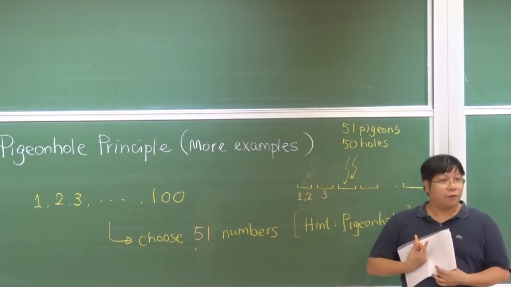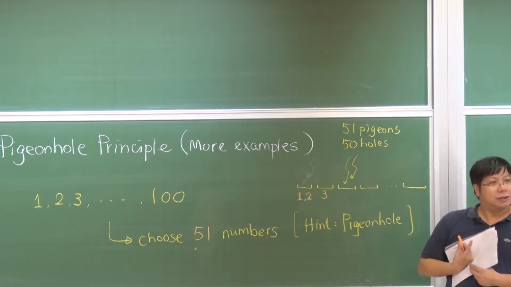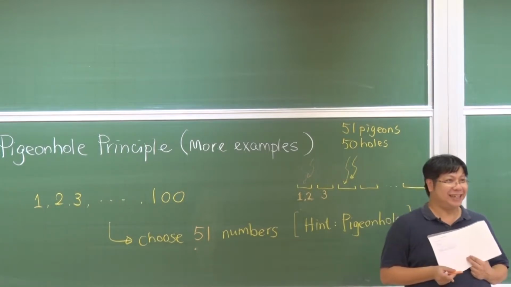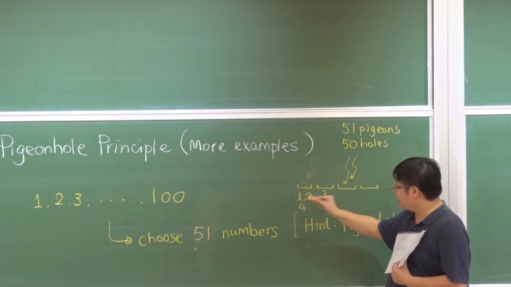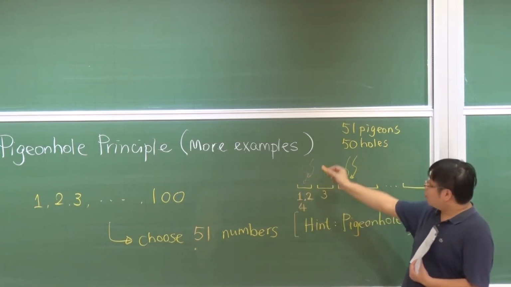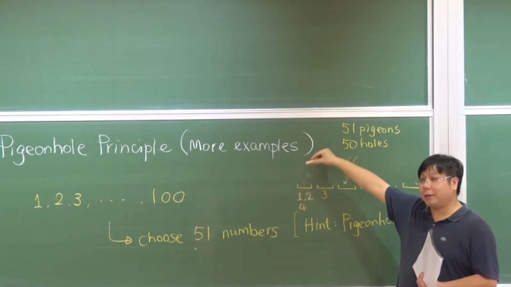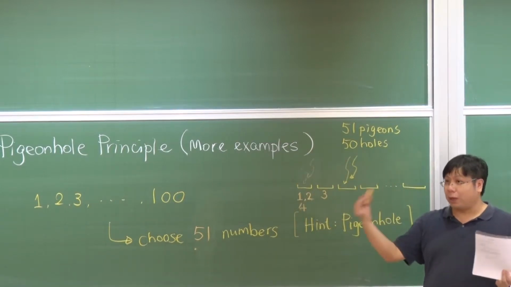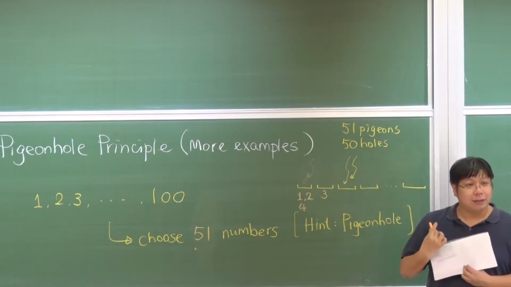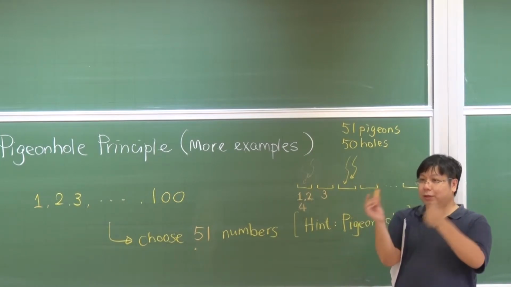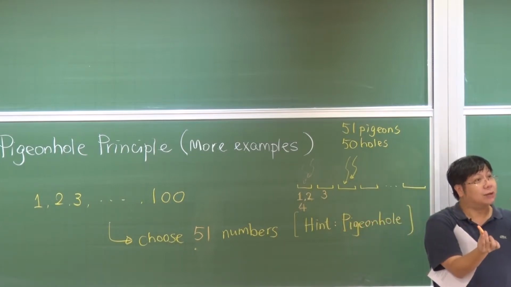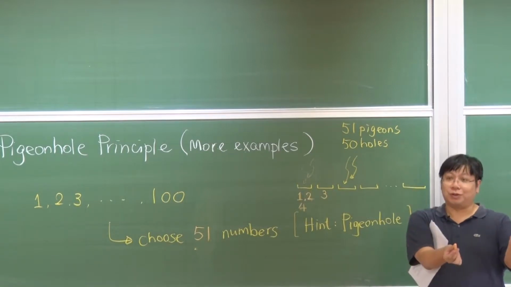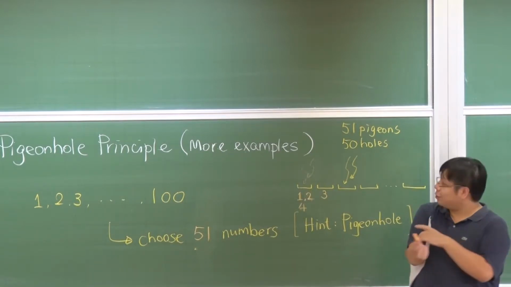Now, 4. Where should we put 4? Can we put 4 here? Yes, it can. Interestingly, you can put 4 here. The reason is that when 1 or 2 or 4 flies here, for any 2 numbers selected from 1, 2, 4, one of them must be divisible by the other. If you choose 2 and 4, then 2 divides 4. If you choose 1 and 4, 1 divides 4. If you choose 1 and 2, 1 divides 2. So you can put 4 here.